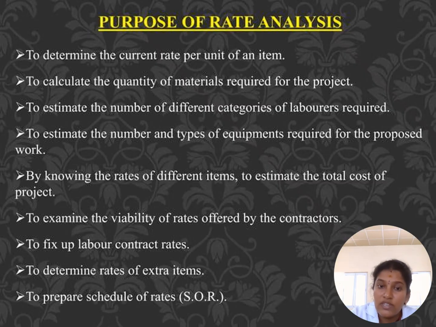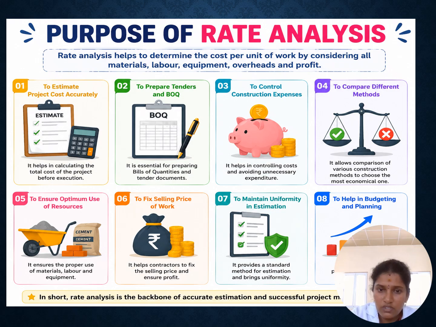So these are the main purposes we already discussed: to determine the current rate of a particular item of work, to calculate the quantity required for the particular work, and to estimate the number of different categories of labor required for the project. We already explained this content, no? So this is the main purpose of rate analysis. And also to fix the labor contract rate. Once we know the total rate cost of the project, then only we can fix the labor contract rate. And also if extra rate and extra time are available, then only we will select this project. So these are all the purposes, explained in this image content, right?